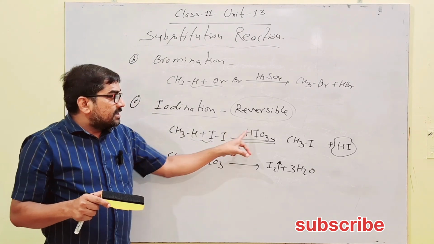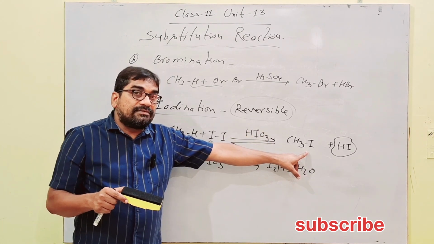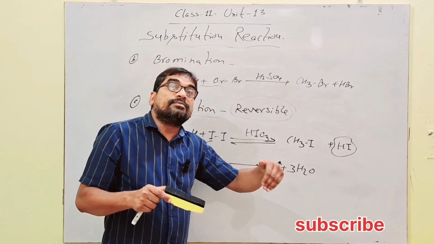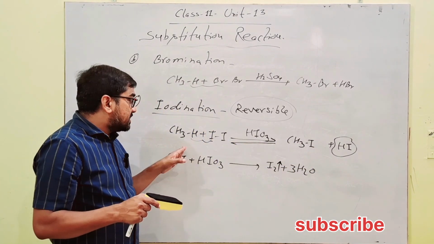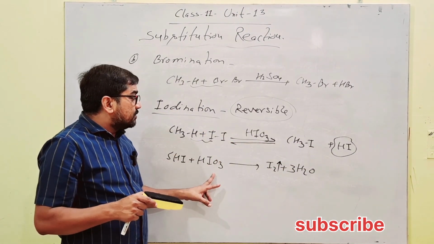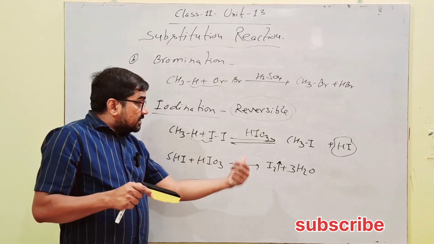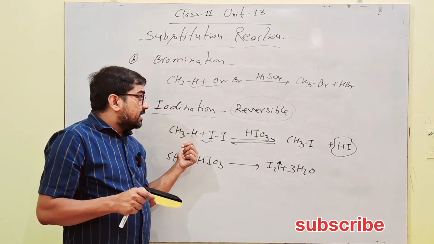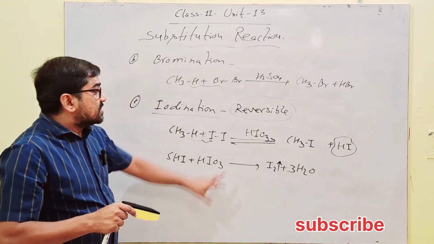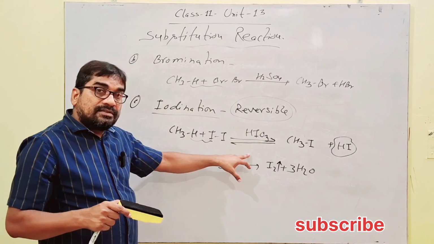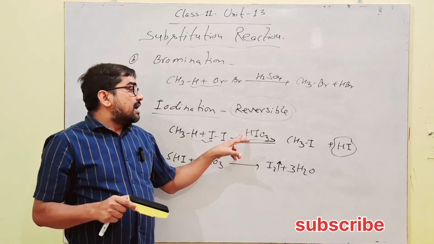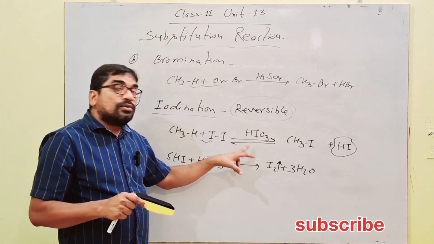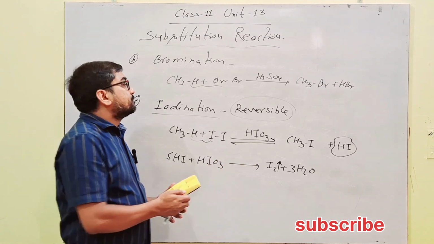So the rate of forward reaction increases and more CH3I will be formed if HI is removed from the reaction, and this HI formed reacts with HIO3 to give I2, and I2 reacts with alkane and results in CH3I. So since iodination of alkane is a reversible reaction, that's why the oxidizing agent HIO3 is used.